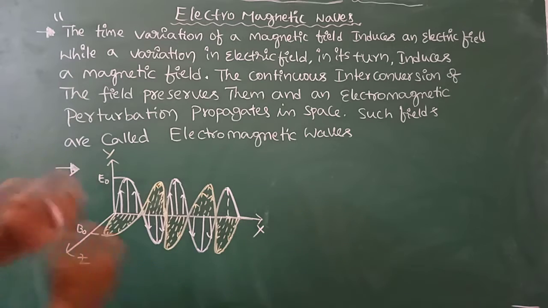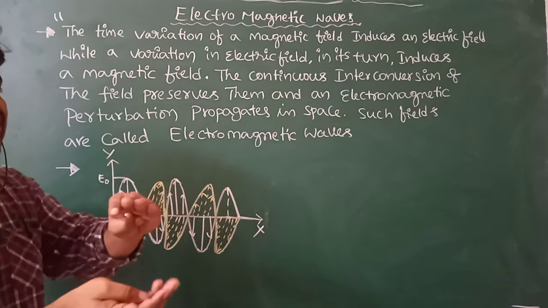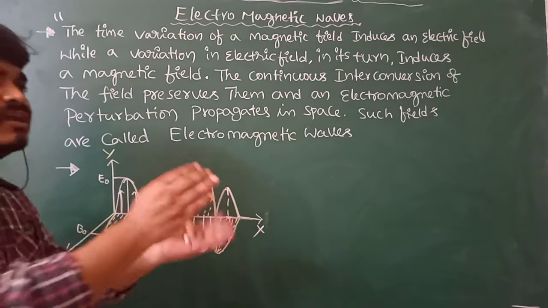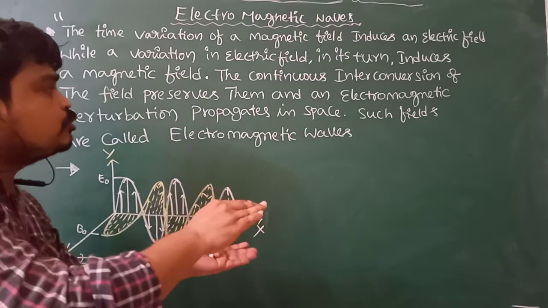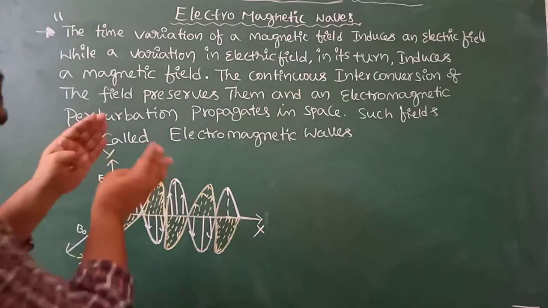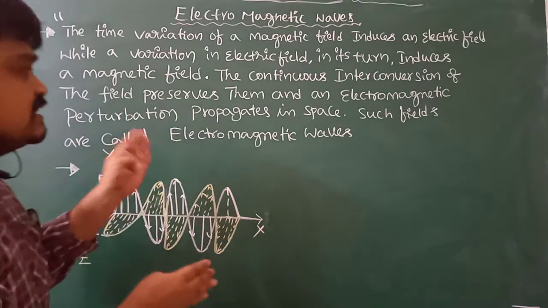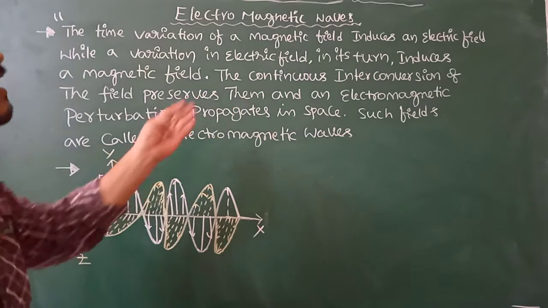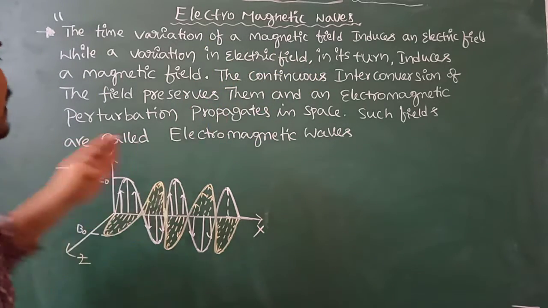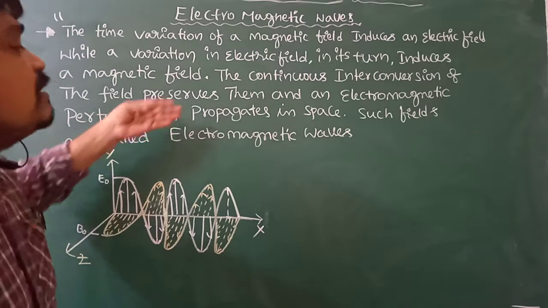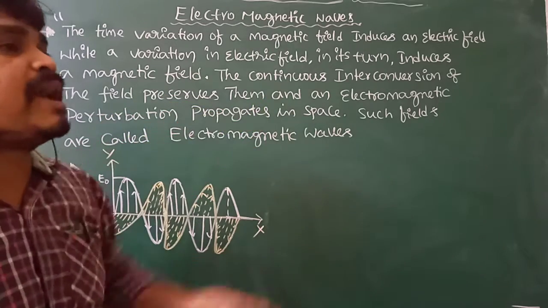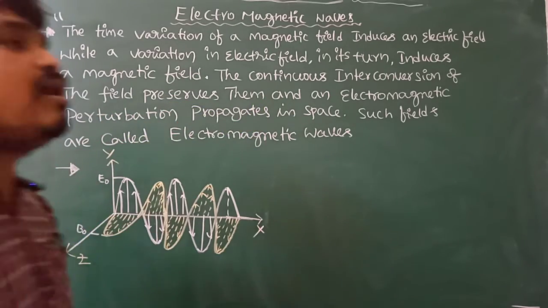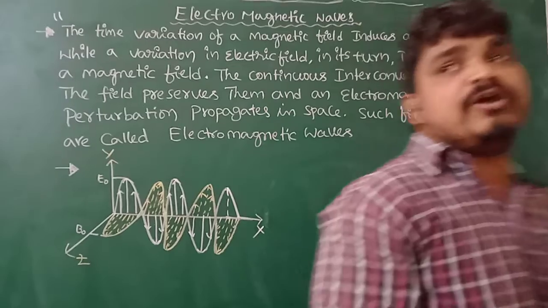Due to the continuous interconversion of electric field into magnetic field and magnetic field into electric field, both fields are preserved, and an electromagnetic perturbation propagates in space. Such fields are called electromagnetic waves.